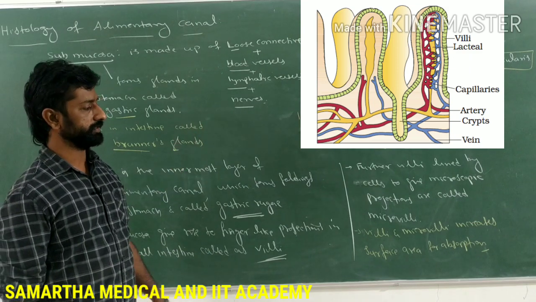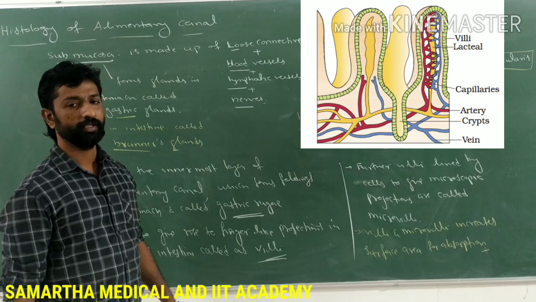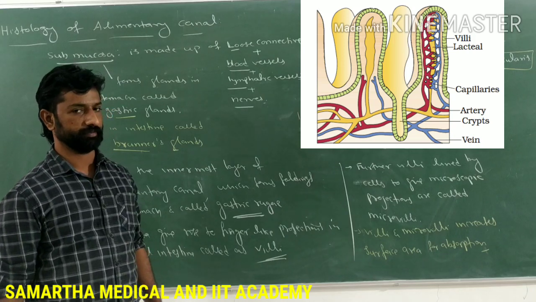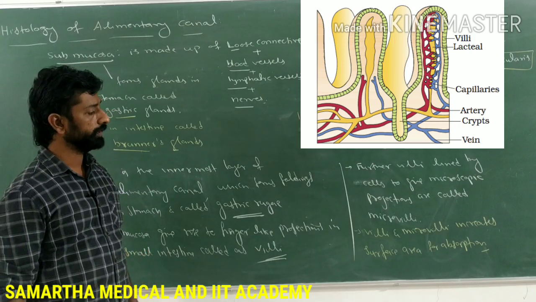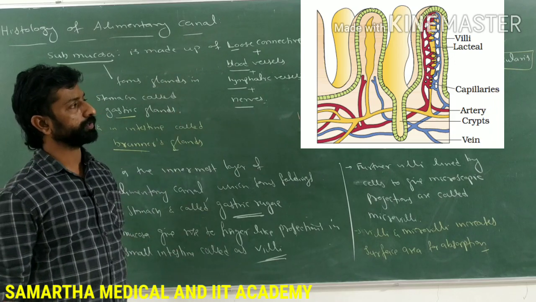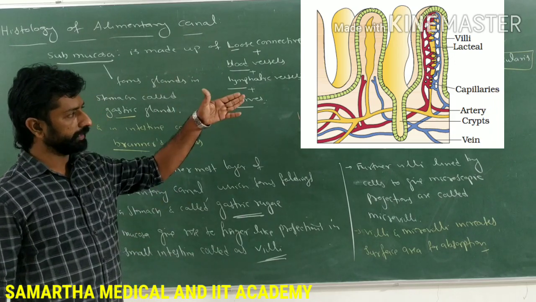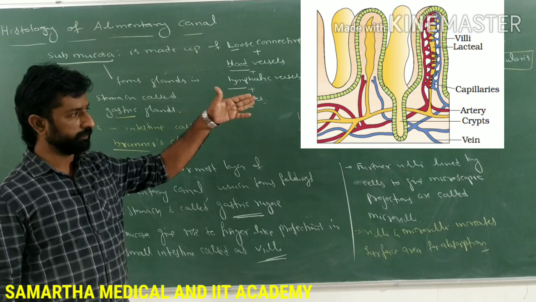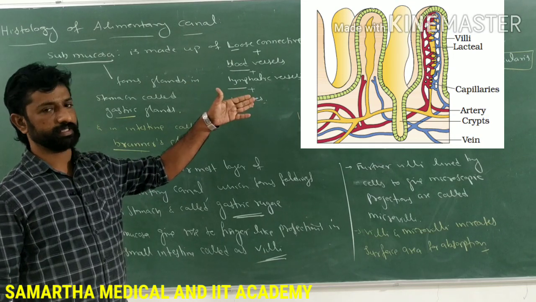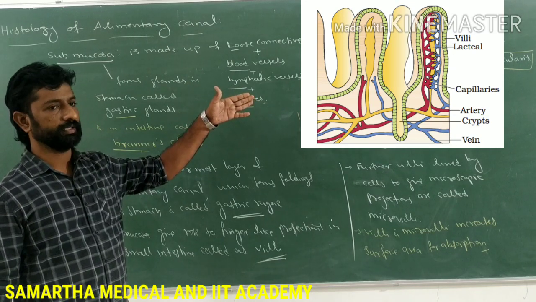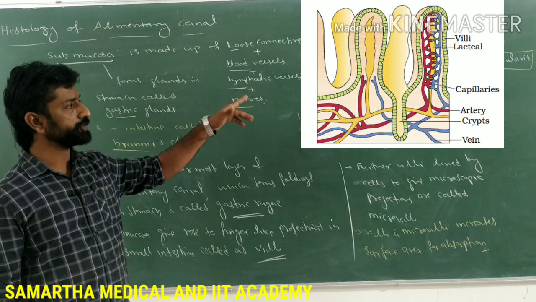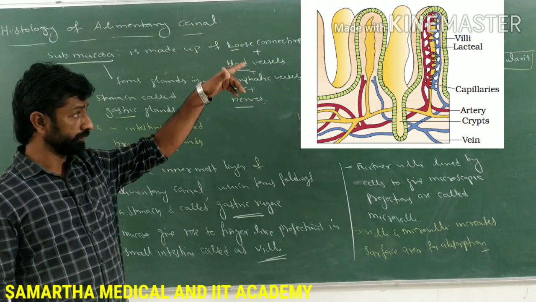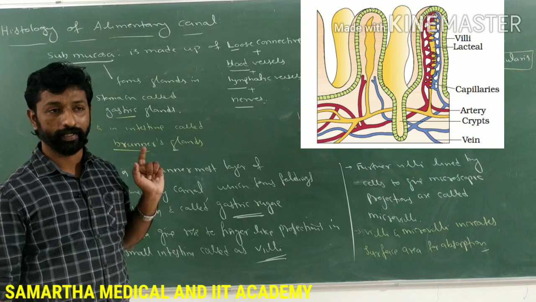These villi are supplied with blood vessels, that is the capillaries, as well as lymphatic vessels, and the larger lymphatic vessels which enter into the villi are called lacteals.